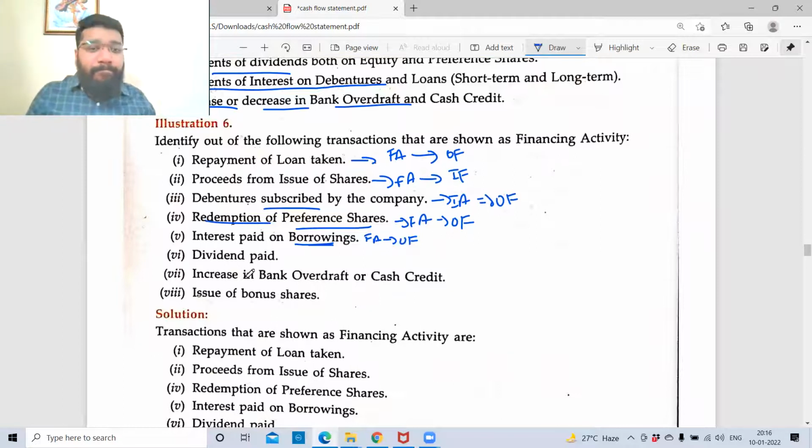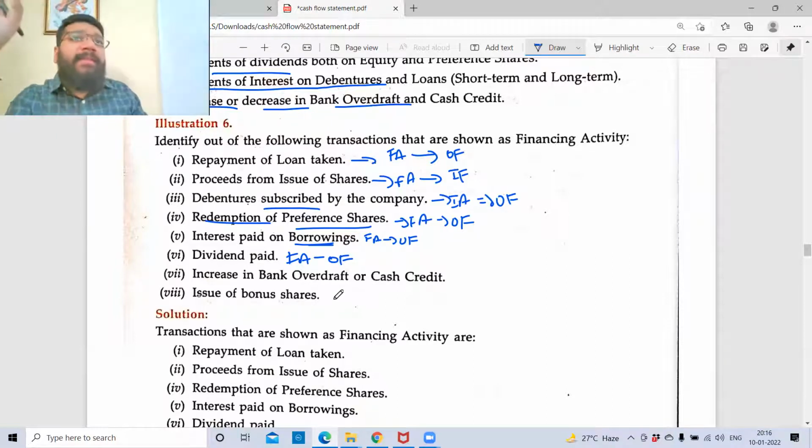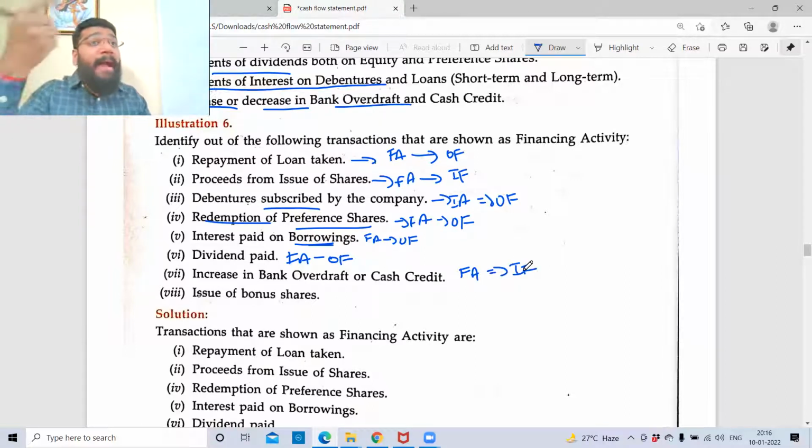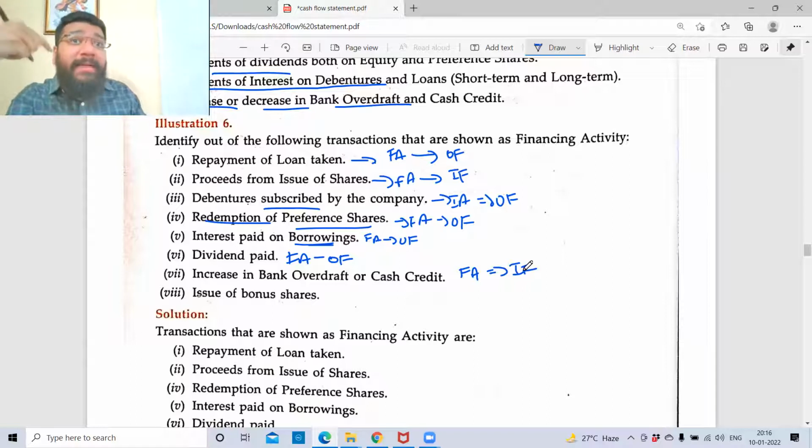Dividend paid. Financing activity, outflow. Increase in bank overdraft. Bank overdraft is what? The banker is giving me the facility to take a loan from the bank. So finance activity, inflow or outflow? Inflow. The banker is allowing you to take money, and you're utilizing it.